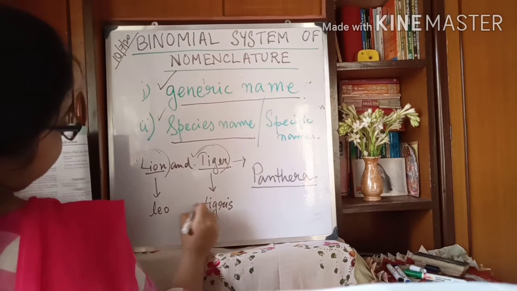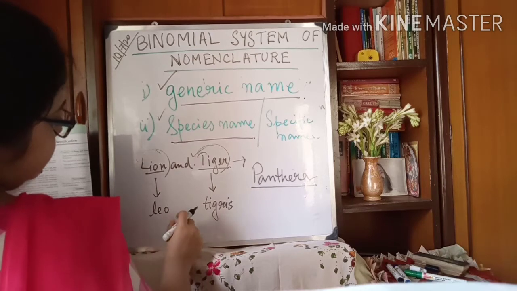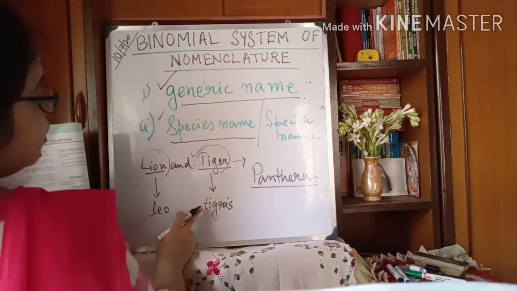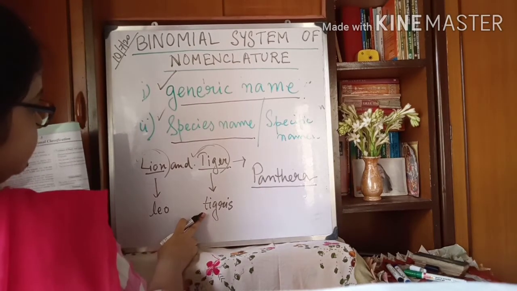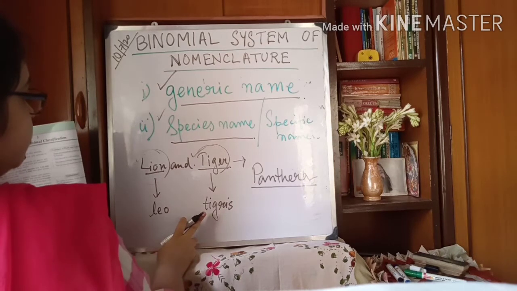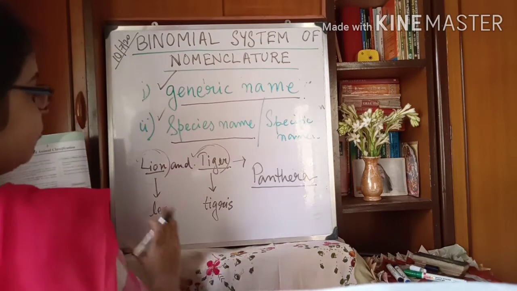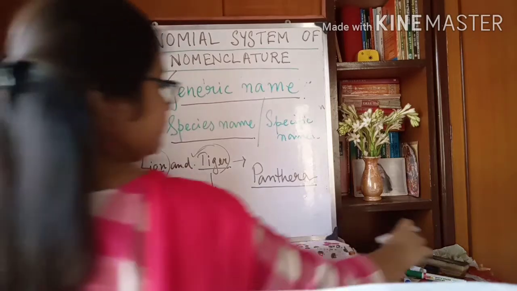So here the t will be written in small letter. Okay, so what will be the total scientific name of lion and tiger then?